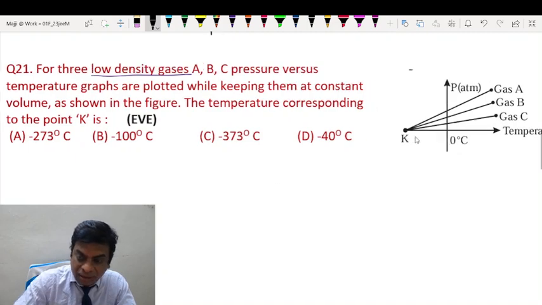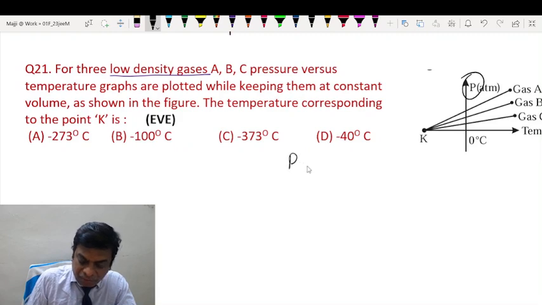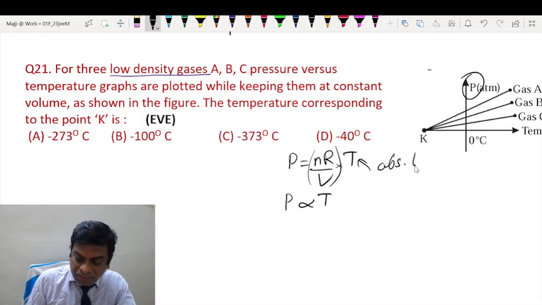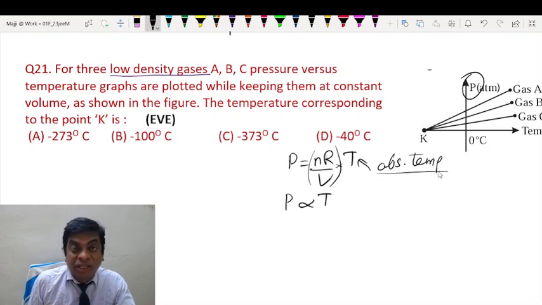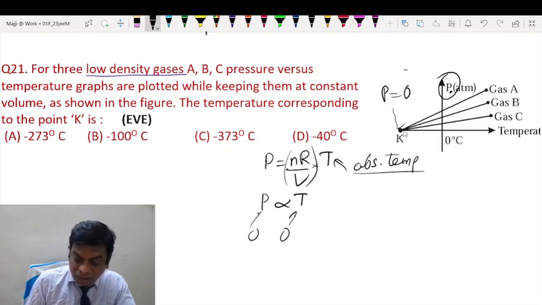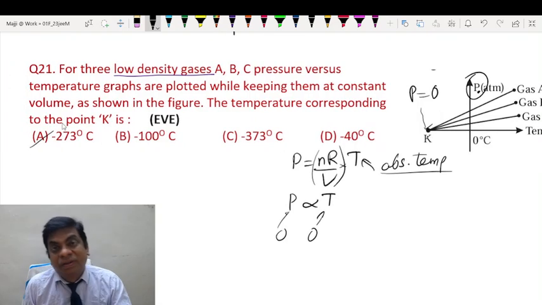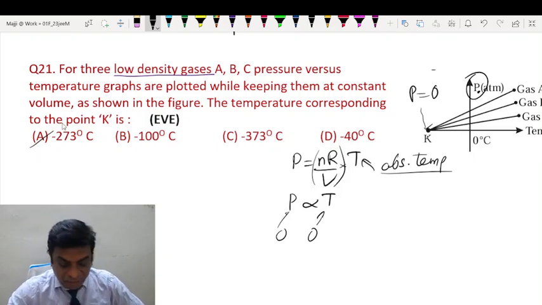For an ideal gas, the relationship between pressure and temperature is this: PV equal to nRT. So using the formula PV equal to nRT for an ideal gas, you can see P is proportional to T, where T is absolute temperature, that is temperature in Kelvin scale. Now notice students that corresponding to this point, the pressure is 0. If you put pressure at 0, temperature has to be 0 Kelvin. So this point must correspond to 0 Kelvin. So 0 Kelvin is minus 273 degrees Celsius, which is same as 0 Kelvin.